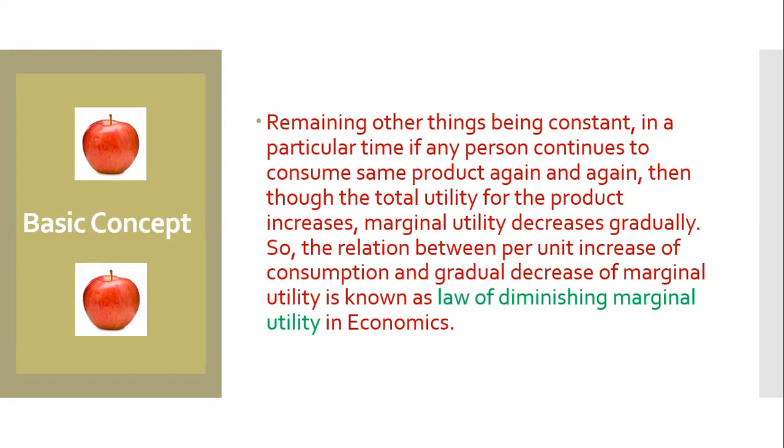So when we consume the same product again and again, our marginal utility decreases gradually, though total utility increases, because this is addition. The relation between per unit increase of consumption and gradual decrease of marginal utility is known as the law of diminishing marginal utility in economics.